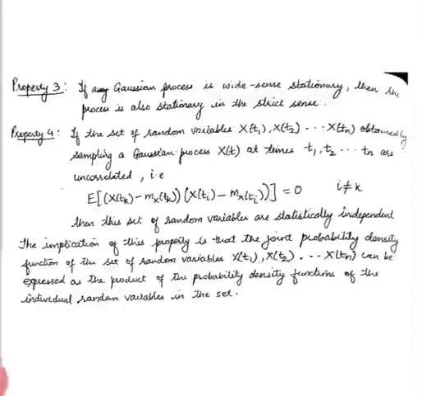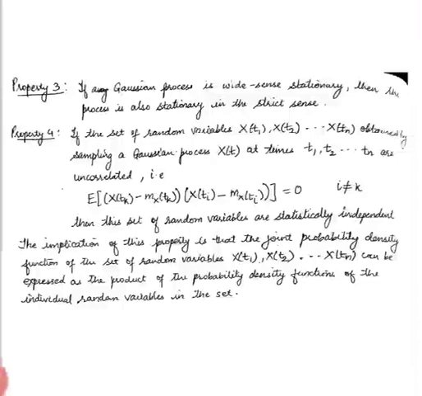The fourth property states that if the set of random variables capital X of t1, X of t2 till X of tn, obtained by sampling the Gaussian process capital X of t at different times t1, t2 till tn, are uncorrelated, that is, the correlation is 0, so they are not at all similar, then the expectation of x of tk minus mx of tk multiplied with x of ti minus mx of ti, which is the correlation factor, is equal to 0 for i not equal to k.